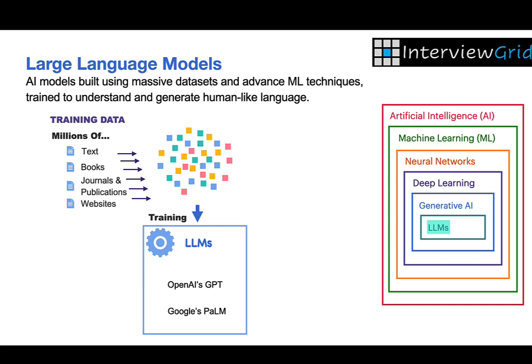The large language models can grasp the context and nuances of language, such as sarcasm, tone, or subject switching. With just a few words or a question in the form of a natural language prompt, large language models can generate coherent, contextually appropriate paragraphs or responses. Let's look at some examples of these large language models.